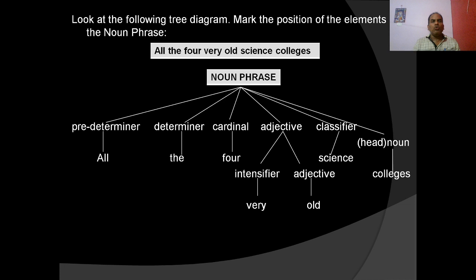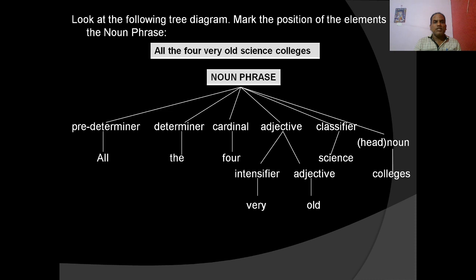Okay, so let us look at the following tree diagram. Mark the position of the elements in the noun phrase. You should keep in mind the order of the pre-modifiers or the elements of the noun phrase. Take the example, all the four very old science colleges. This is the noun phrase. All, we know, predeterminer usually comes first, then comes a determiner, the is the determiner, then comes a cardinal number, four. Then comes an adjective phrase.